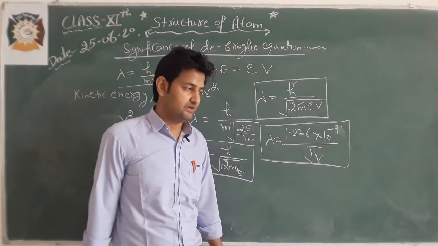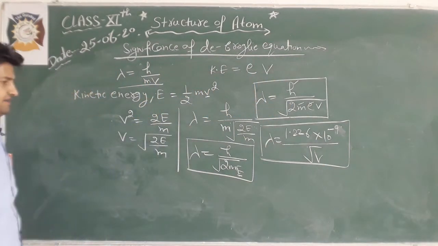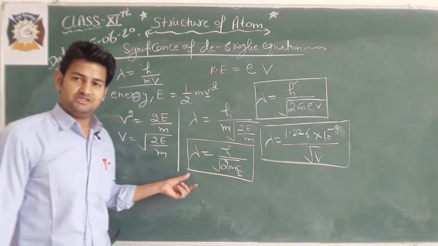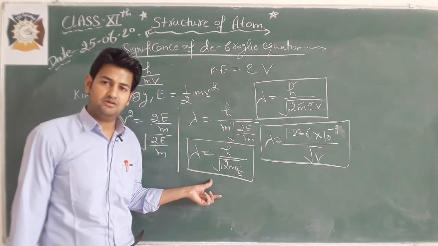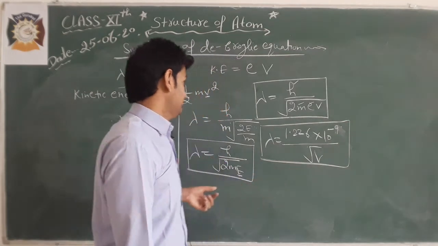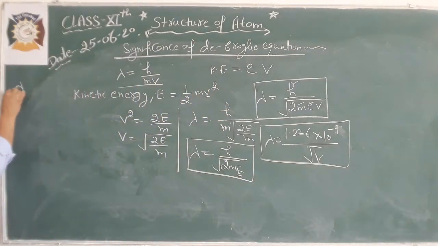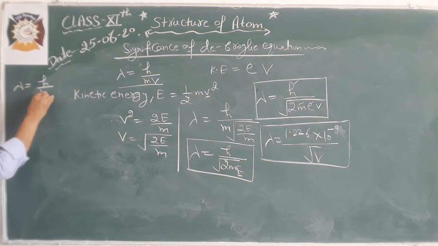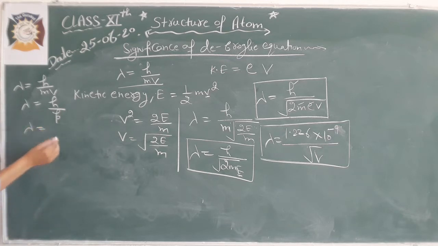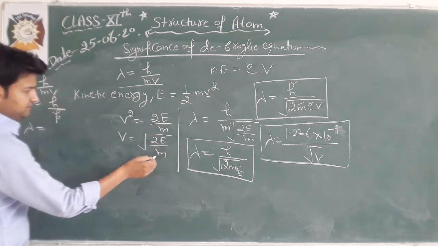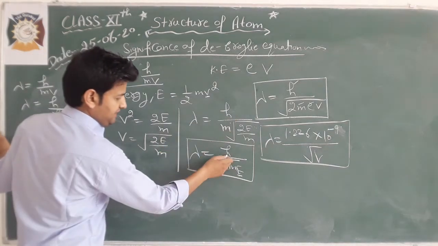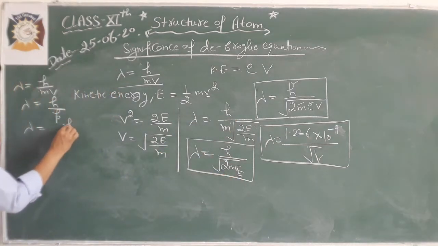It can be calculated. So there are different types of relations which are used in the numerical portion to calculate the wavelength. The first relation we have discussed: lambda will be equal to h by mv. Lambda is also equal to h by p. Lambda is also equal to h by root of 2mE.